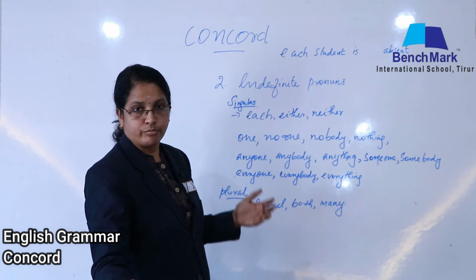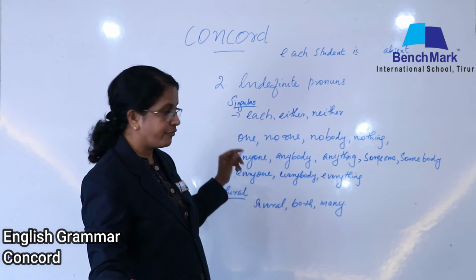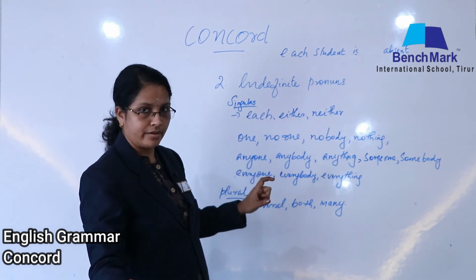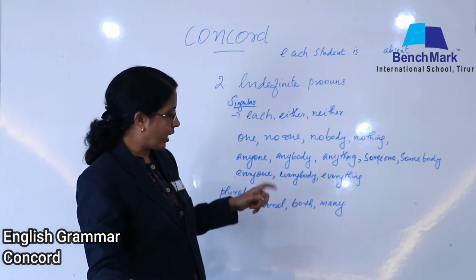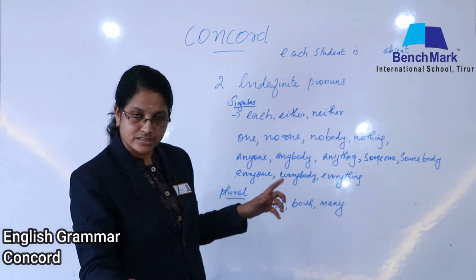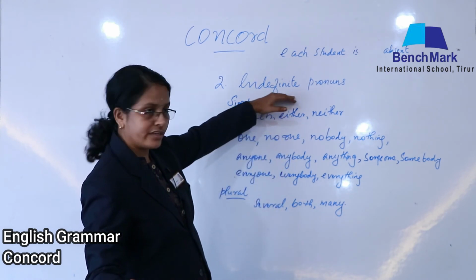Many of them are coming. One of them means one of them is coming, because one is a singular form. One of them is coming. Many of them are coming. Is it clear? Singular and plural in indefinite pronouns.